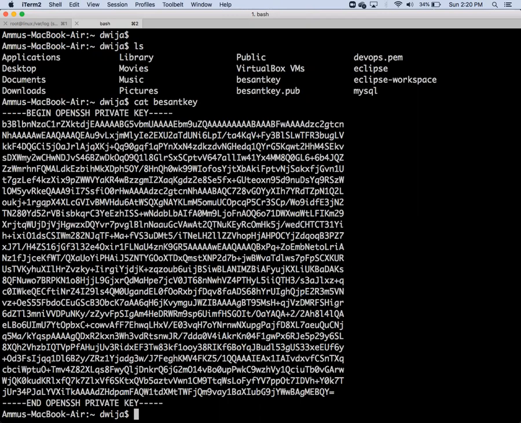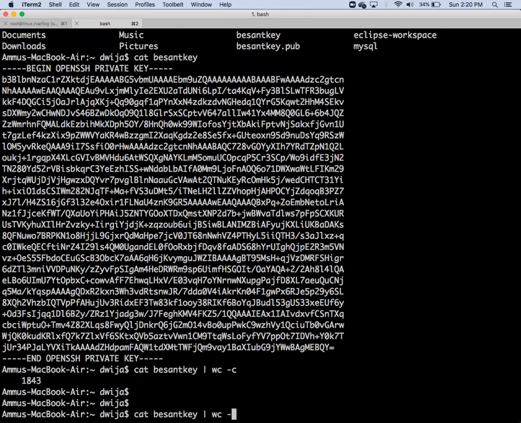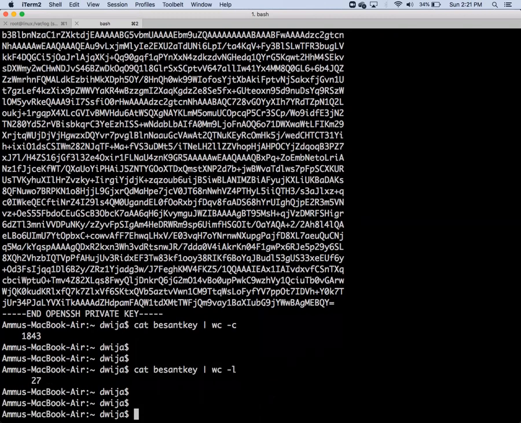How many letters are there? How to find how many letters are there? I told you: wc -c, characters. How many are there? 1843 characters are there, including dots and dashes. How many lines are there? 27 lines are there. These are the useful things, and you apply the command in this way.